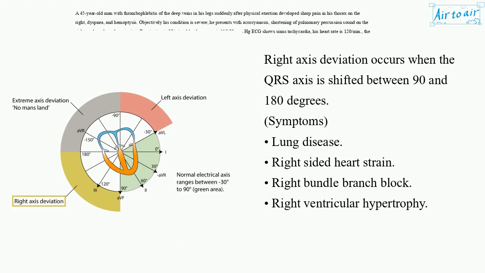Right axis deviation occurs when the QRS axis is shifted between 90 and 180 degrees. Causes: lung disease, right-sided heart strain, right bundle branch block, right ventricular hypertrophy. The answer is C. Pulmonary embolism.